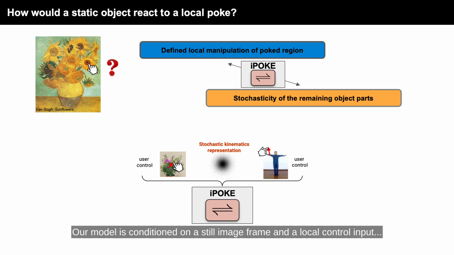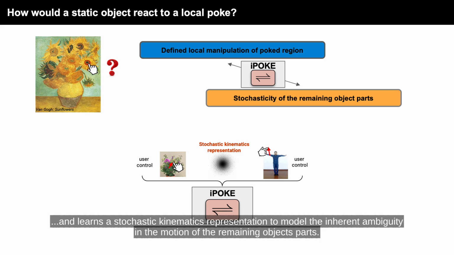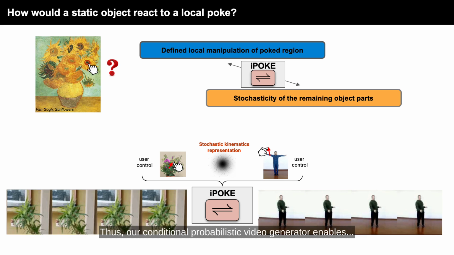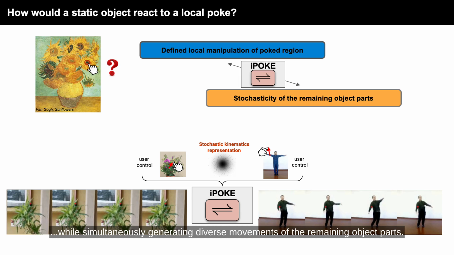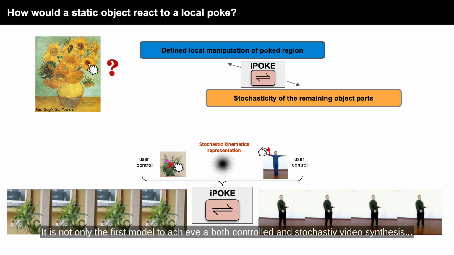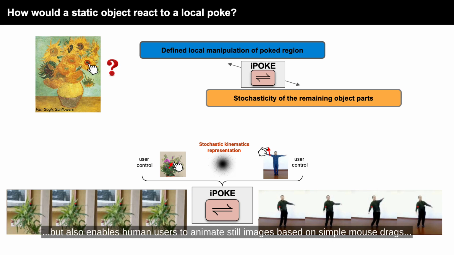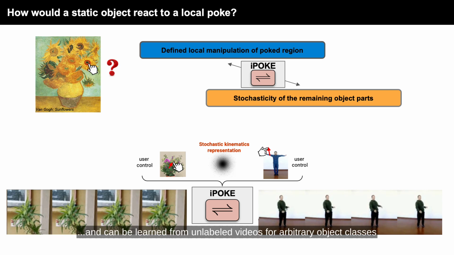Our model is conditioned on a still image frame and a local control input and learns a stochastic kinematics representation to model the inherent ambiguity in the motion of the remaining object parts. Thus, our conditional probabilistic video generator enables local specification of intended object motion while simultaneously generating diverse movement of the remaining object parts. It is not only the first model to achieve both controlled and stochastic video synthesis, but also enables human users to animate still images based on simple mouse drags and can be learned from unlabeled videos